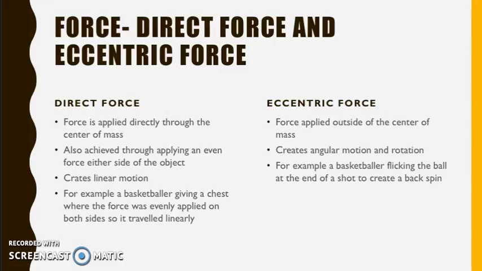There are 2 types of forces, so this is direct force and eccentric force. I mentioned them earlier. Direct force is when a force is applied directly through a centre of mass or equally applied on both sides of an object. So a direct force will create linear motion. An example of this in basketball is giving a chest pass where the force is evenly applied on both sides of the ball, and it will travel in a straight line linearly and won't spin.